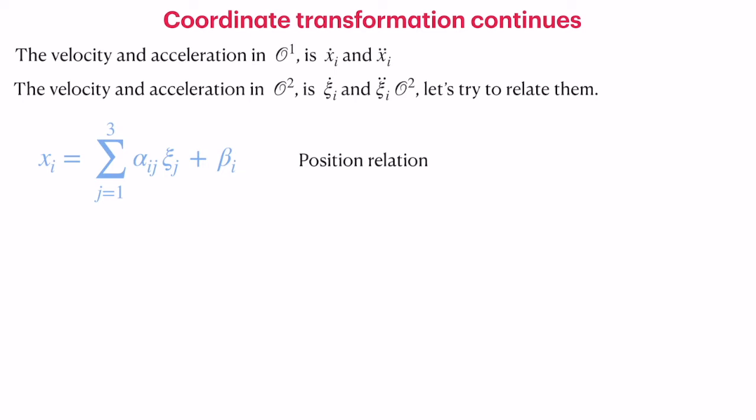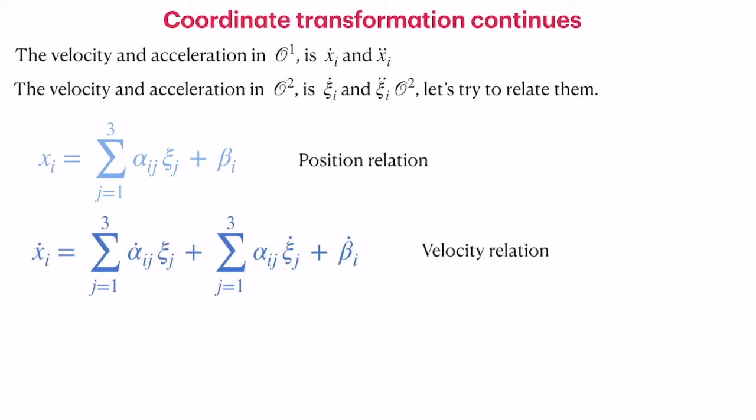So this is the relation between the position coordinates. We can differentiate this and find the velocity relation. If the alpha ij and beta i are constant, then we have an inertial transformation. But for the sake of better understanding, let's keep them general. They are changing either from place to place or with time. So alpha ij could depend on the position as well as time, and the same for beta i.